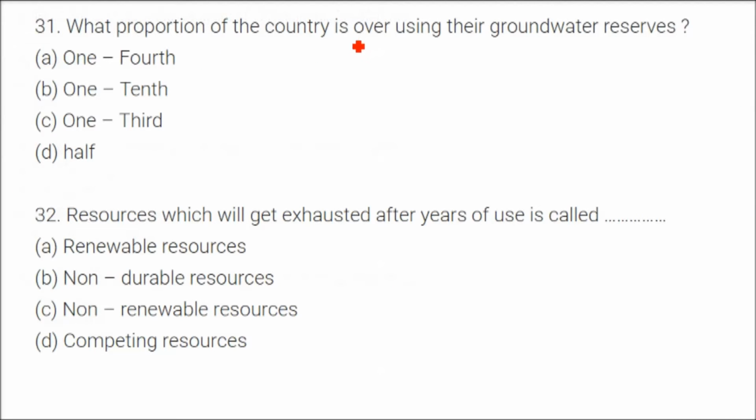What proportion of the country is overusing their groundwater? The answer is 1/3 of the country. We are overusing the groundwater reserves. Resources which will get exhausted after years of use are called non-renewable resources. We cannot renew them. That is why they are called non-renewable resources.